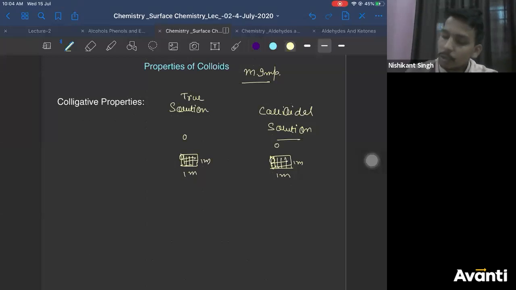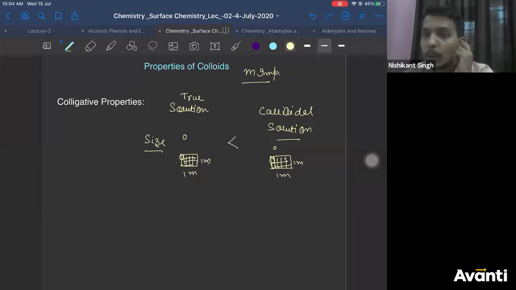Correct? So can you tell me which will have more size? Part of colloidal solution or the part of true solution? Which will have more size? Part of colloidal solution or true solution? More size. Yes. So this will have more size. The size of true solution will be less than colloidal solution.